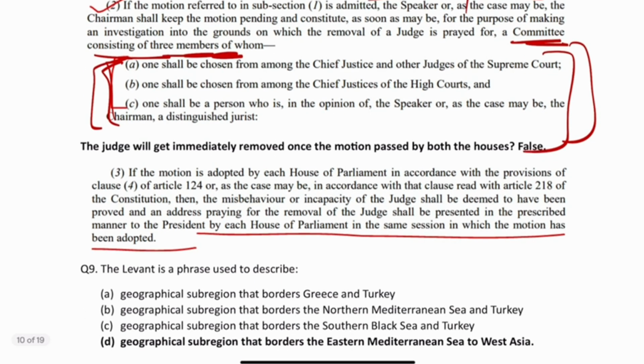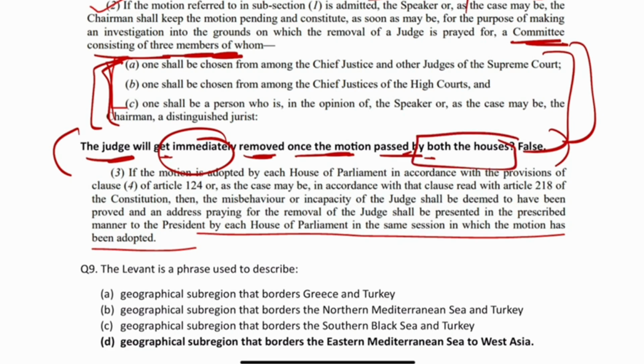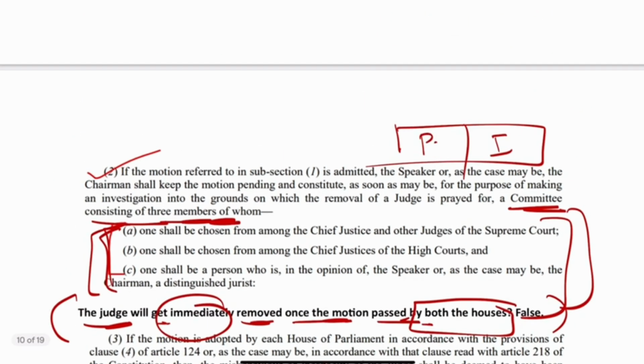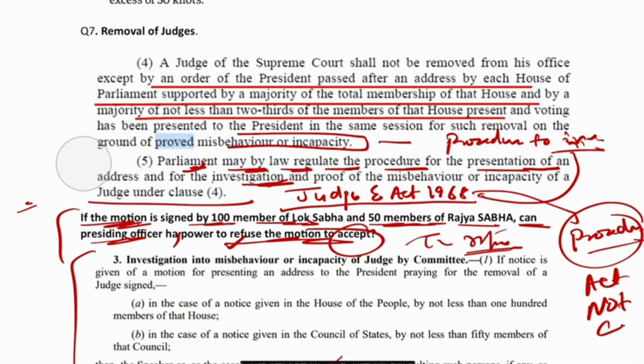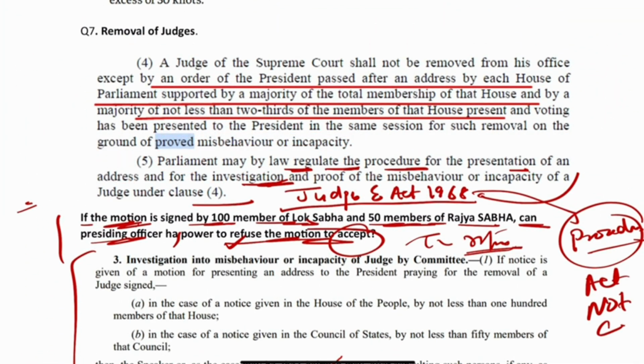Now, the third and very important statement which I asked was that the judge will get removed immediately once the motion is passed by both the houses. This is a very important statement because if you go a little backward and see what the constitution says, a judge of the Supreme Court shall not be removed from his office except by an order of the president.